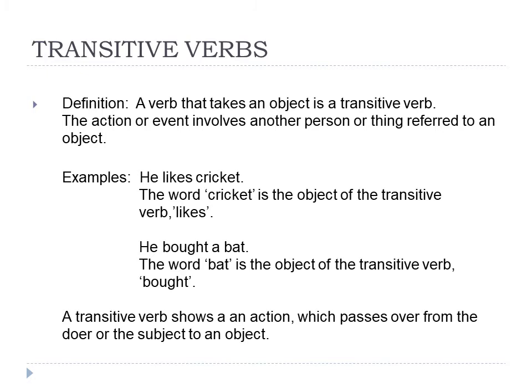Now, the word cricket is the object of the transitive verb likes. He bought a bat. The word bat is the object of the transitive verb bought. So a transitive verb shows an action which passes over from the doer or the subject to an object. That means the action passes from the subject to the object.